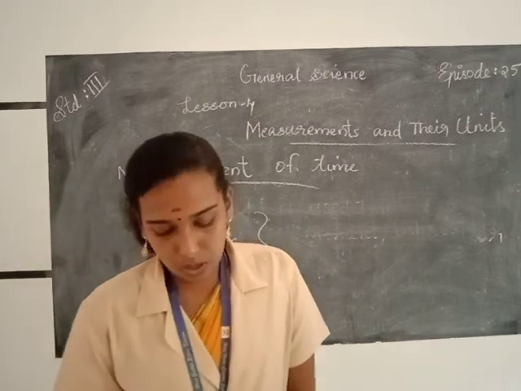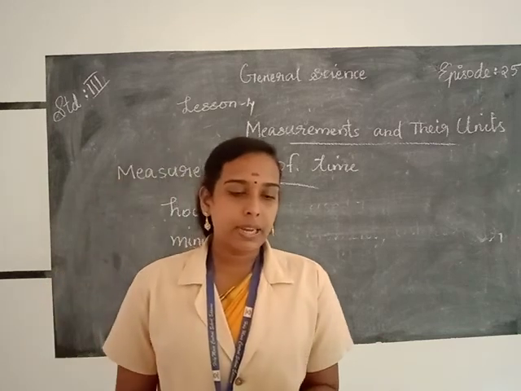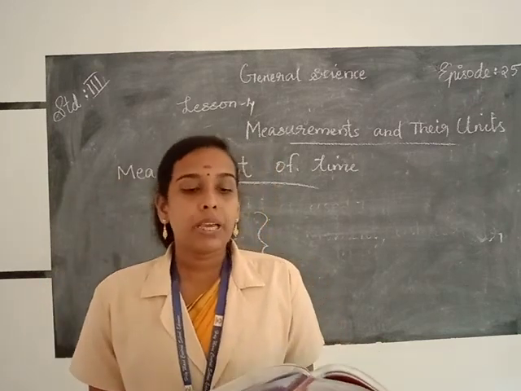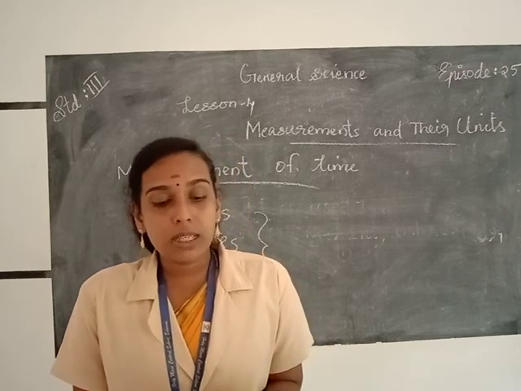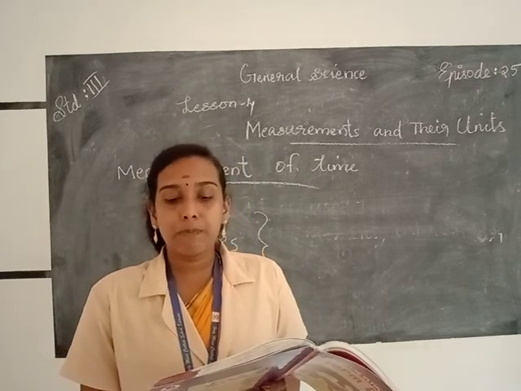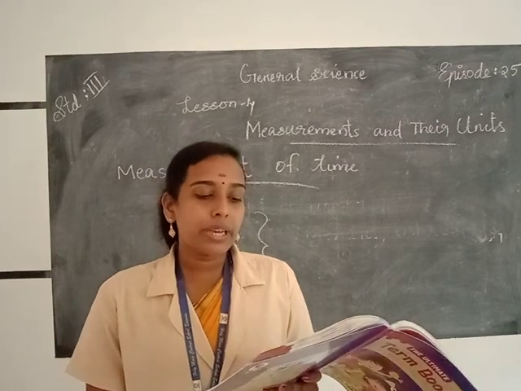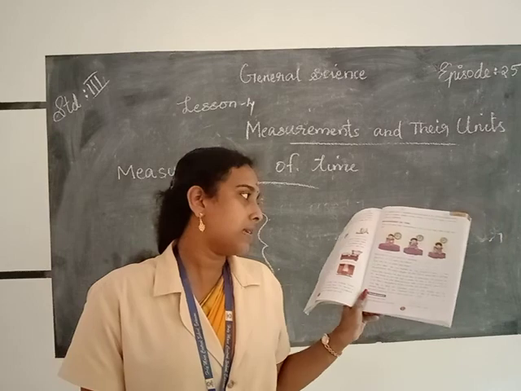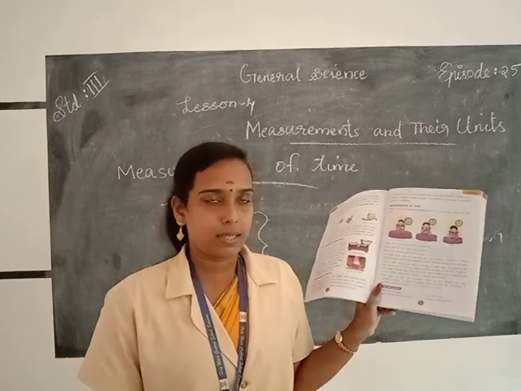So take the textbook and go to page number 127. Measurement of time. Time is the most basic measurement that you keep while doing your day's work. Here are some questions about your day-to-day work, so you answer the questions.